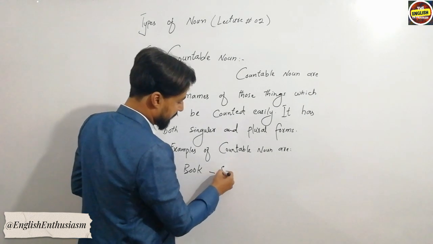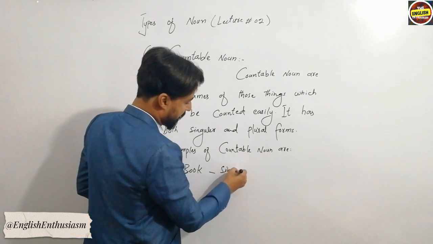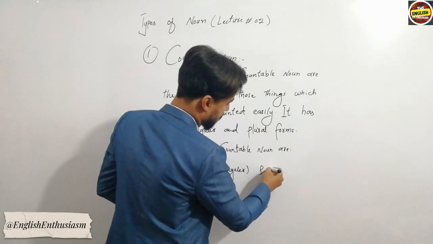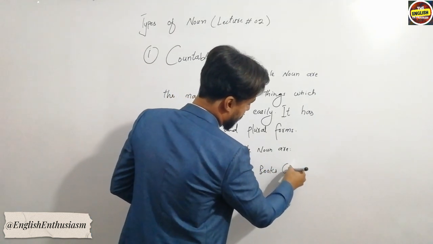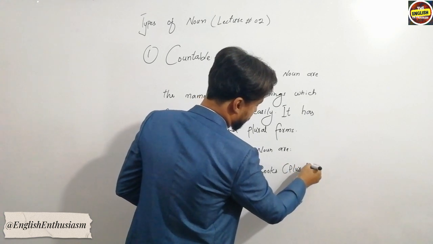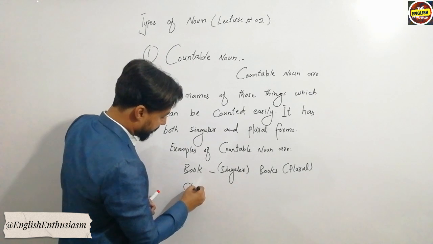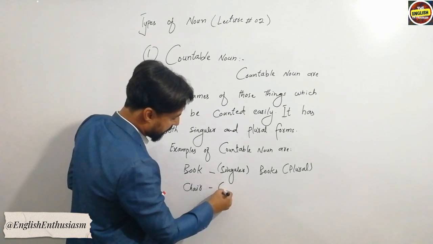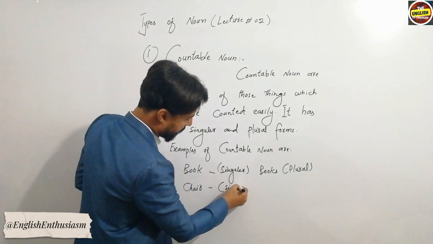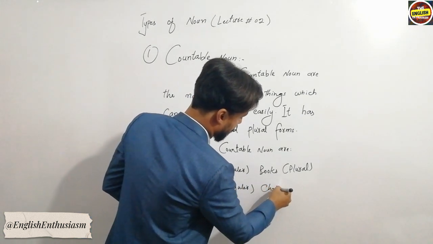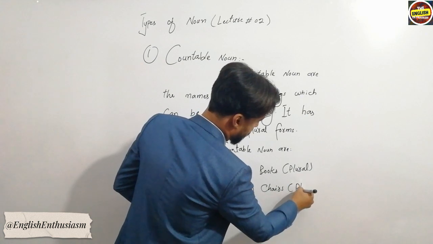Book is the singular form while books are its plural form. Similarly, if I just write chair, that is the singular form and chairs are its plural form.